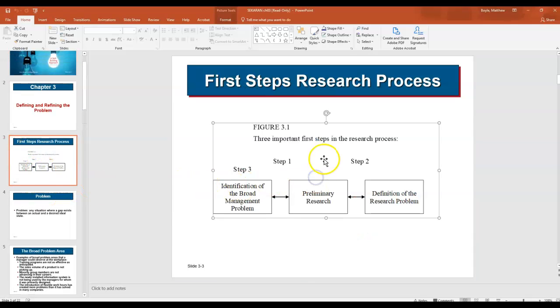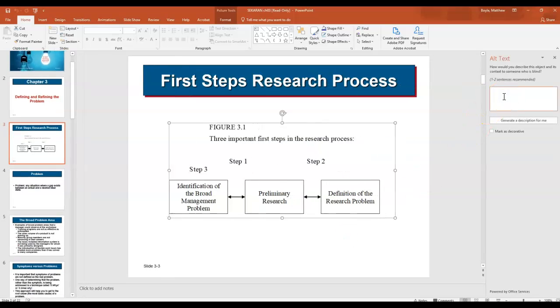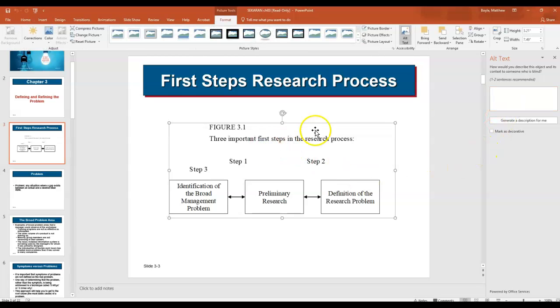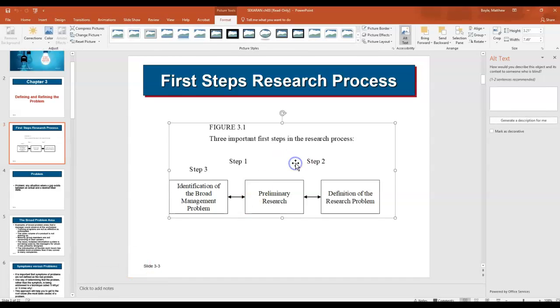So this one, for instance, has this guy. This is an image right now, figure 3.1. And if you right-click on it and go down to Edit Alt Text, you'll see there is no alternative text. So what you need to do here is to basically look at this and describe it in text form in about 1 to 2 sentences. Try and keep it under about 140 characters and just describe what it is that this particular image is trying to say. And if you don't have enough space to do that in this little box, say something like, see the notes for more details. And then down here, you could go into more detail about what it is that this is saying.